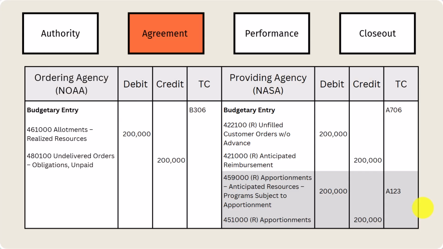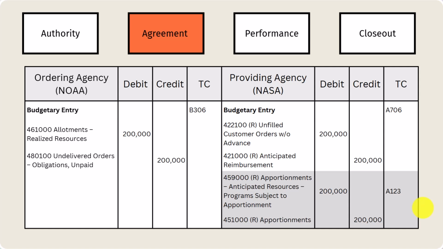Okay, so now let's look at it. Now let's look first from NOAA's standpoint. So they ordered, right, $200,000 of services. So you can see they move their allotments, realized resources, to 480100, the undelivered orders. Now, for NASA, we showed all of the budget loading all the way down. We're not showing that for NOAA. We're just assuming it all happened, right?